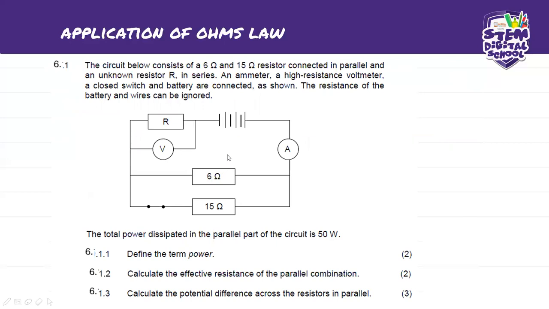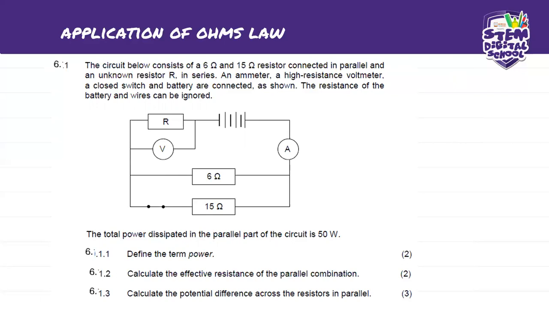As you can see already, we've got a voltmeter that is across it. So basically this voltmeter reading is what we are calculating. That's how we get to know the voltage. We've got a voltmeter, or you can calculate using the values you already have.